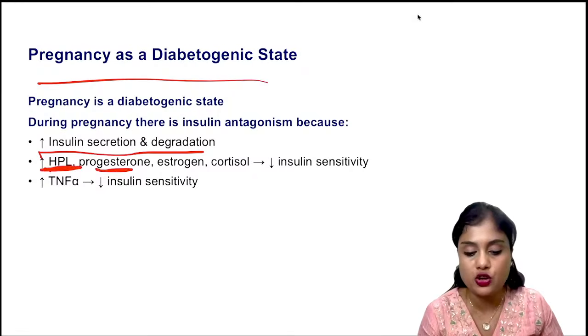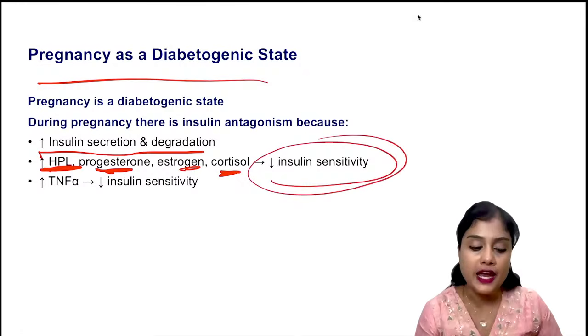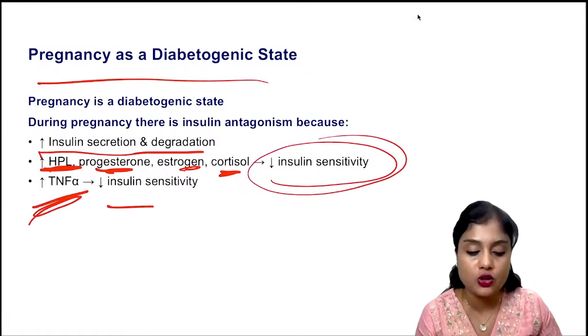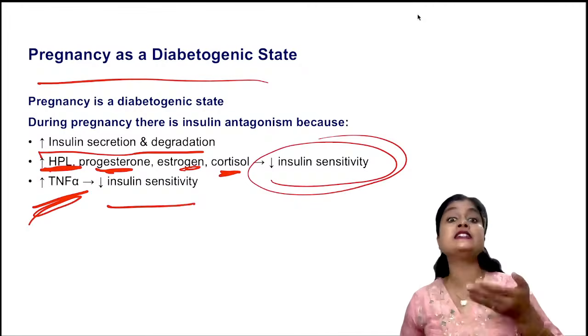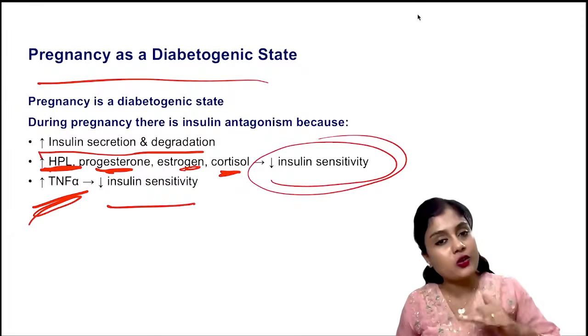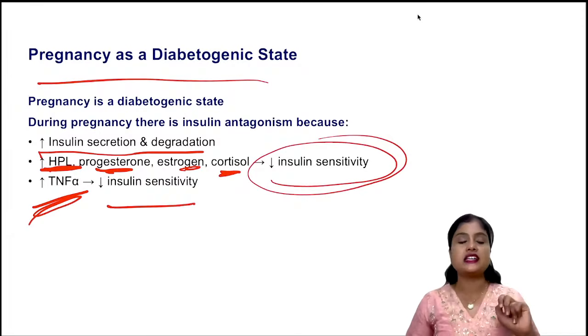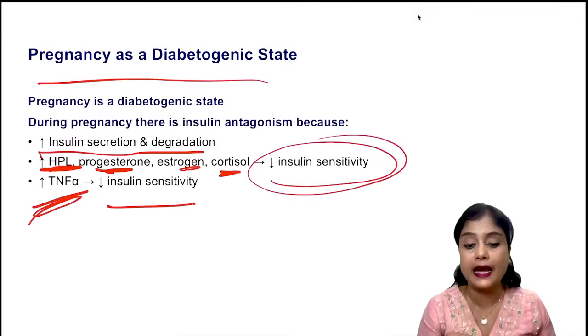Progesterone, estrogen, all of them will reduce the insulin sensitivity, and increased tumor necrosis factor also will reduce insulin sensitivity. So that is the reason there is increased secretion of insulin. Though there is increased secretion, degradation also is there. That is why insulin doesn't act well in pregnancy. Okay, so that is why pregnancy is a diabetogenic state.